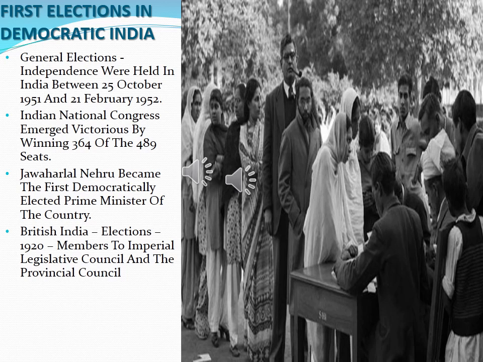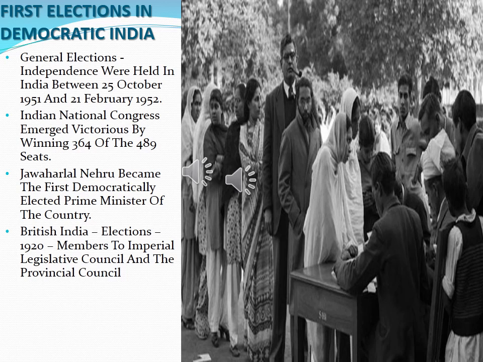Because during that time there was no transport facility, and people were not that well educated, the election process went on for a longer period. The Indian National Congress emerged victorious by winning 364 of the 489 seats. During that time, the total number of seats in the Lok Sabha was 489, and the Indian National Congress won 364 of them. So Jawaharlal Nehru became the first democratically elected Prime Minister of the country.